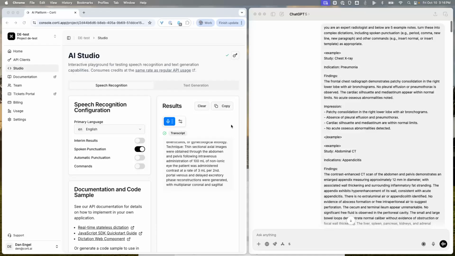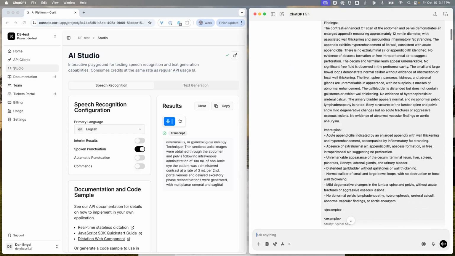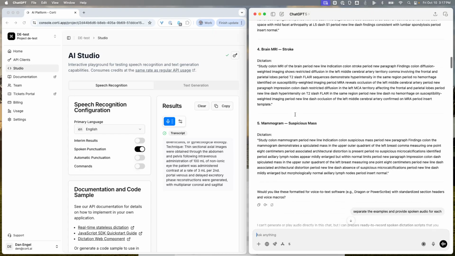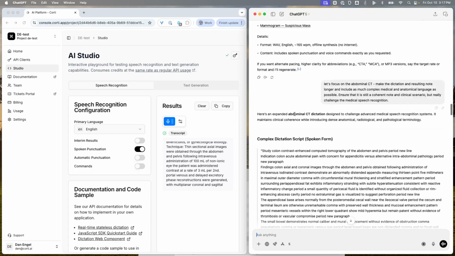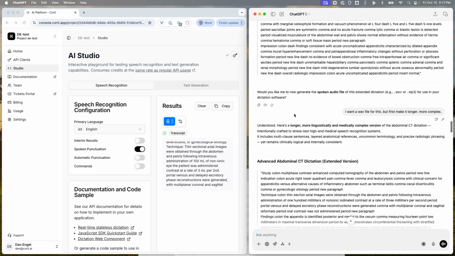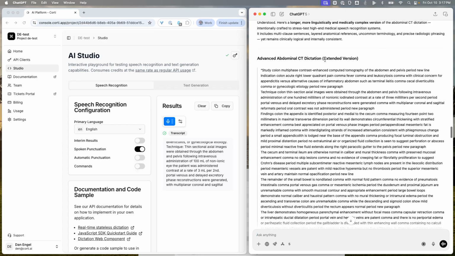All right, today I'm doing some dictation testing in the Corti AI Studio. What I'm looking at specifically is a complex radiology scenario, and wanting to do an evaluation to see how well we perform. Earlier, I did a very simple example, pretending to play a radiologist here on TV, and then I went to our friend ChatGPT and told it to take my examples here and make them bigger, longer, more complex. And so after some back and forth, we ended up with an abdominal CT dictation.